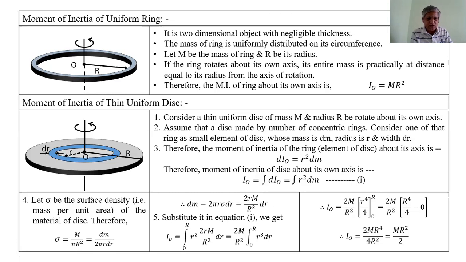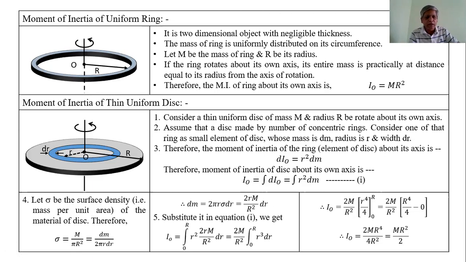If we break this ring and lay it out along its length, it is a rectangle, with area length into width.